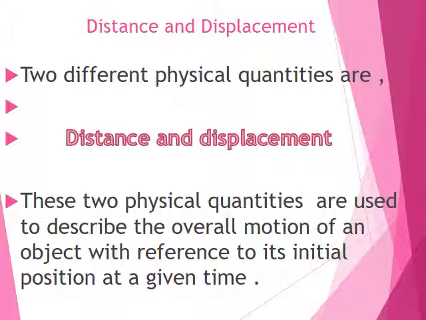Now distance and displacement are two different physical quantities. These two physical quantities are used to describe the overall motion of an object with reference to its initial position at a given point. So again I am telling you, distance is nothing but the total distance covered by the object throughout the journey in the motion, and displacement is nothing but the difference between the initial position of the object and the final position of the object after the motion.